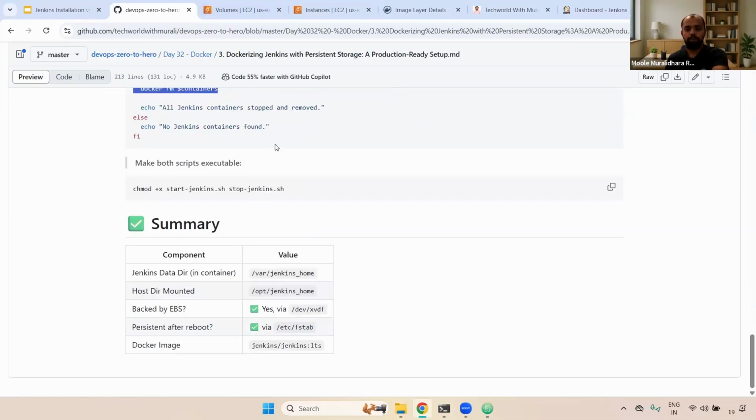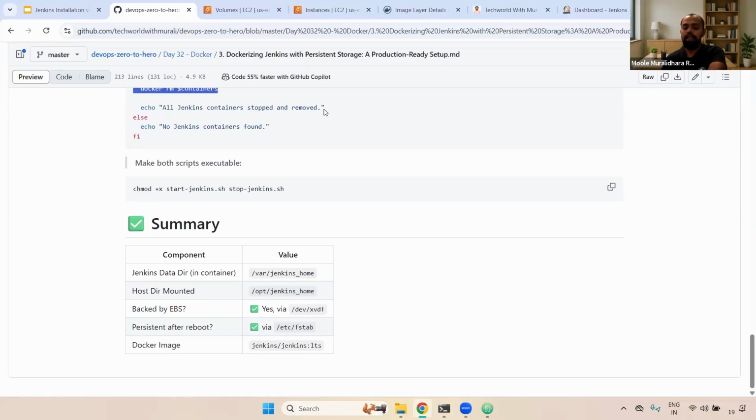And one thing you have to remember: in real time, we won't use the latest version. Please don't say in an interview, when someone asks, hey Murli, how do you choose the Jenkins version, that you simply use the LTS version or the latest version. What is the problem here? They immediately ask, if you have a Java 8 application, does it support the latest Jenkins version? No, it won't support it.